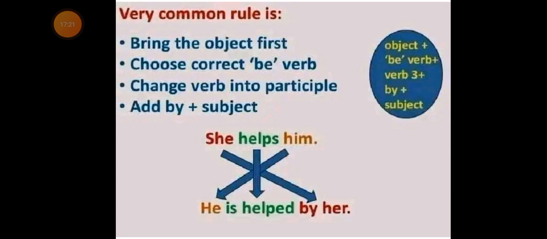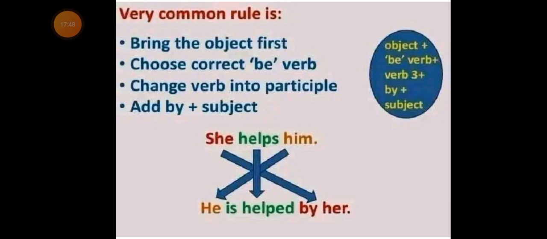First, bring the object first. That is, in the passive voice, the object becomes the subject of the sentence, whereas in the active sentence, the subject is the doer of the action. The subject in the active sentence becomes the object in the passive sentence. That's what is meant by bring the object first.